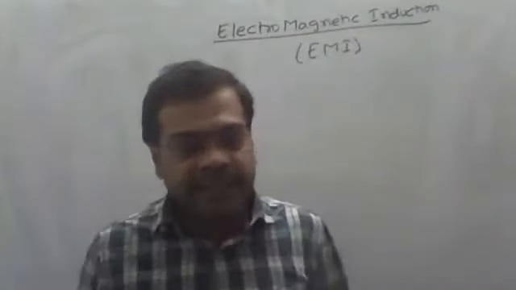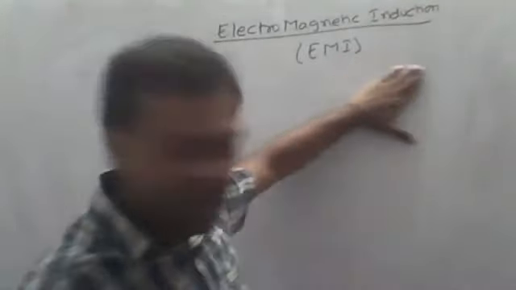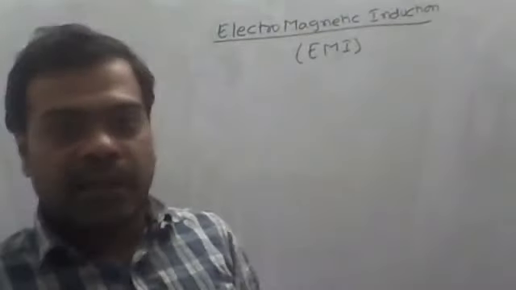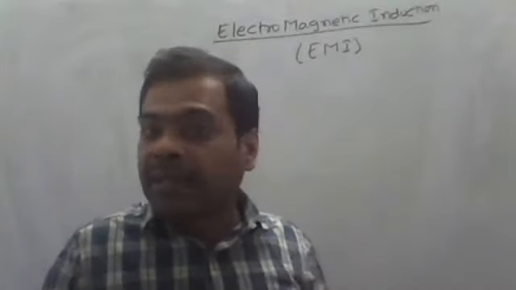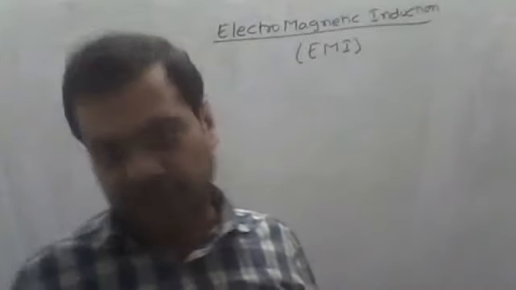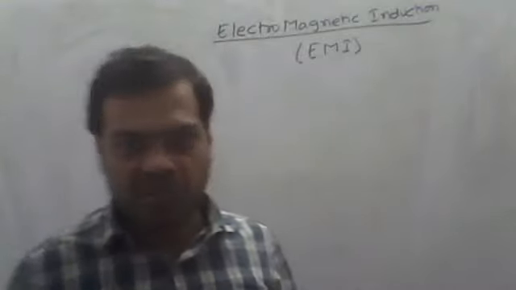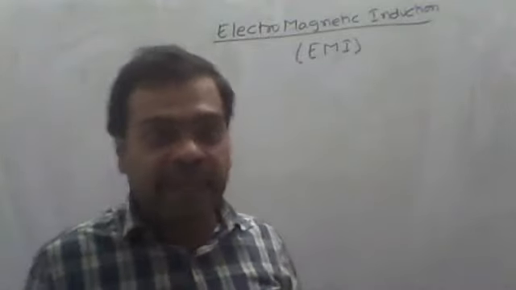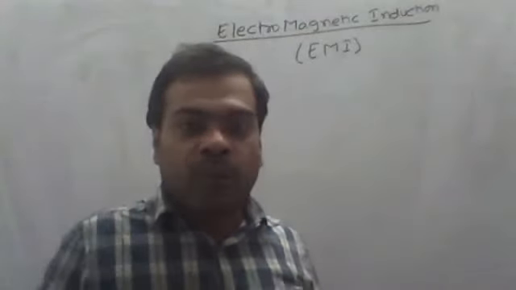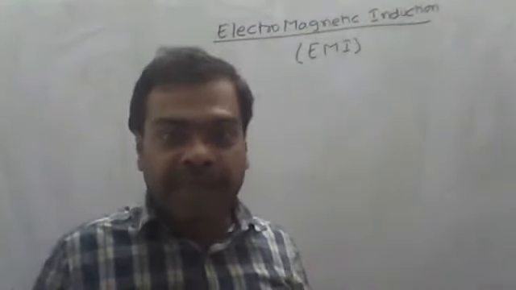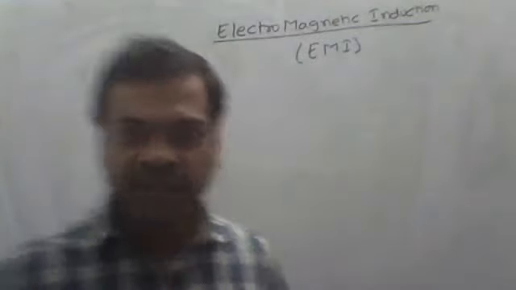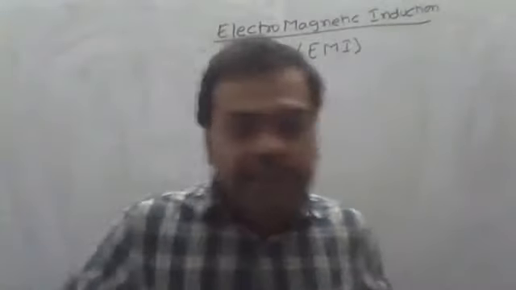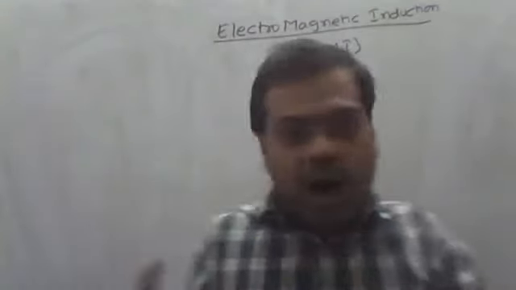Electromagnetic induction is defined as follows: whenever we have two conductors placed near to each other, how and why are the electric field and magnetic field induced within the given conductor? How is the answer to how it is induced.